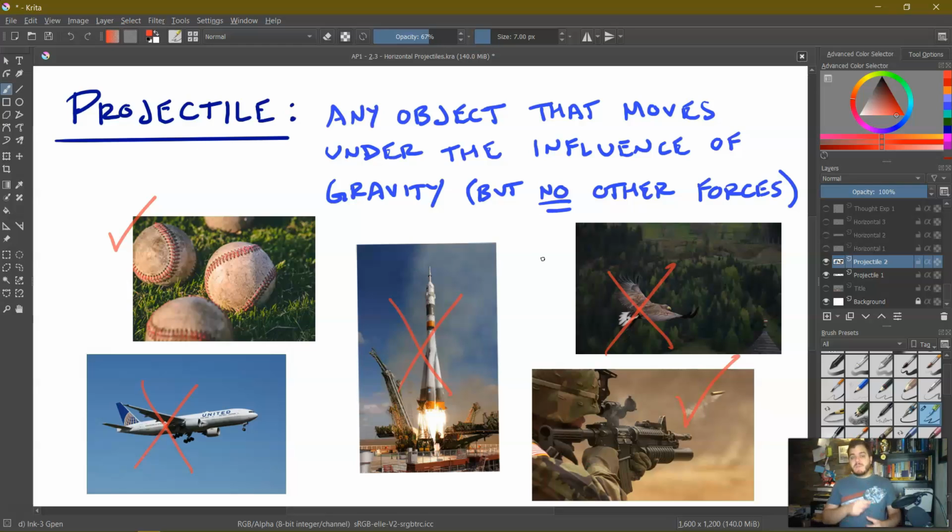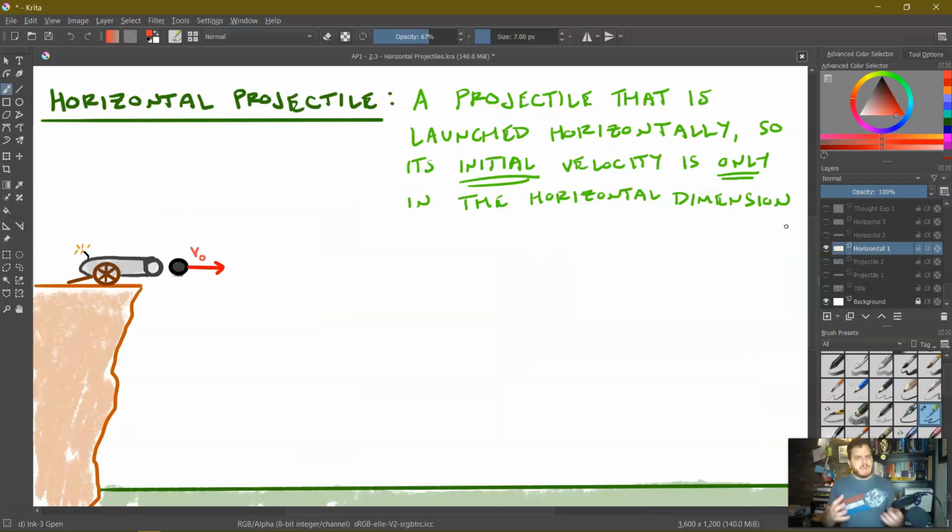So we will actually notice that what we discussed so far in free fall, so objects being dropped and being tossed straight up and down, those are actually both examples of projectile motion. However, they are projectile motion in only one dimension. We're now going to focus on projectile motion in two dimensions. To start, we're going to focus exclusively on what we call horizontal projectiles. That means it's a projectile that is launched horizontally, so its initial velocity, at the instant it is launched, is only in the horizontal dimension.